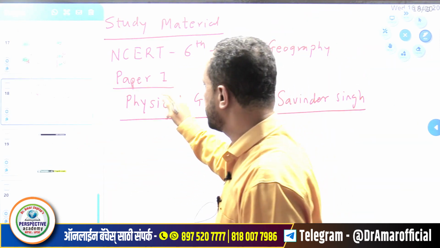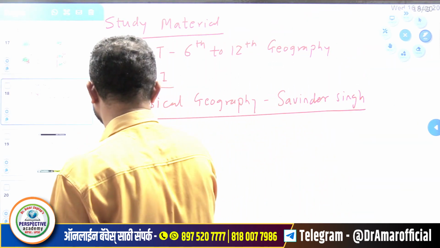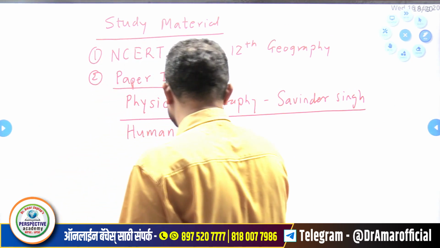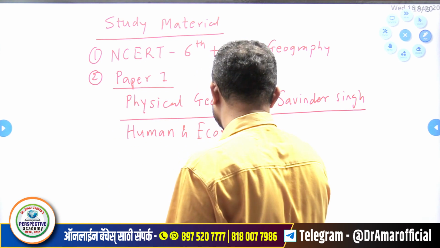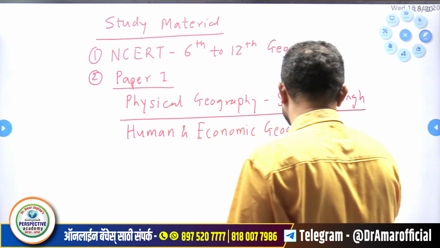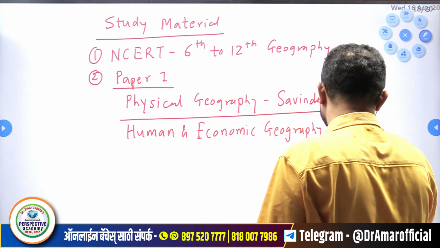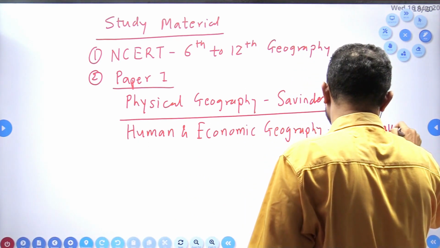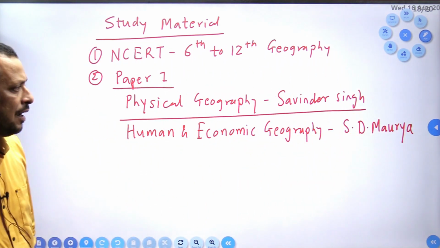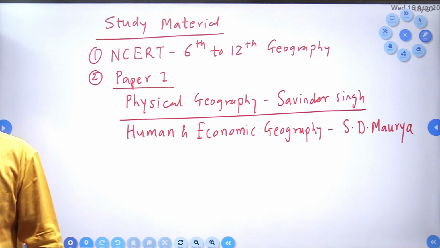Then for paper 1 section B, we need to cover Human and Economic Geography by S.D. Maurya.